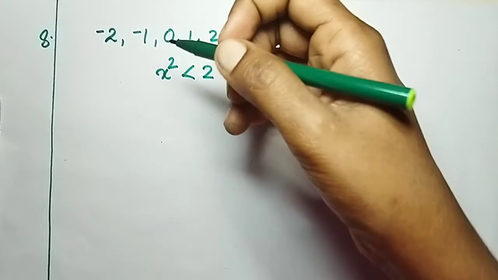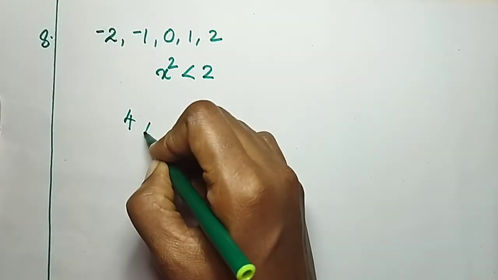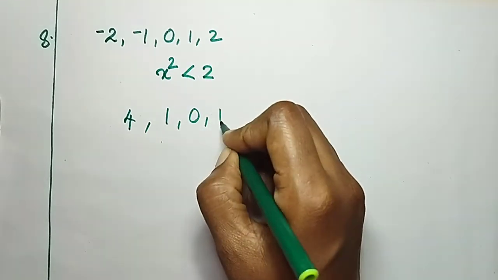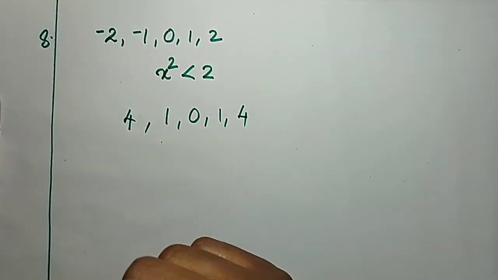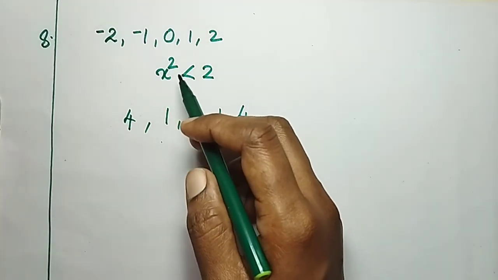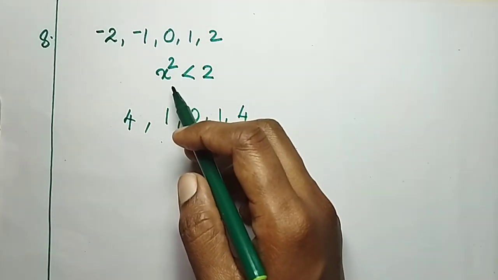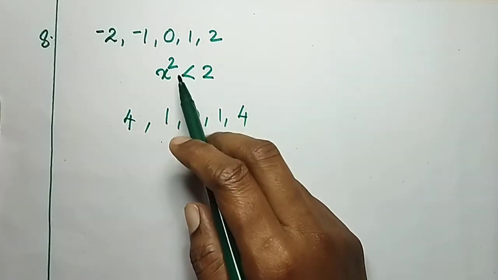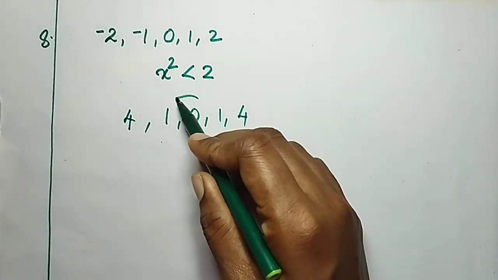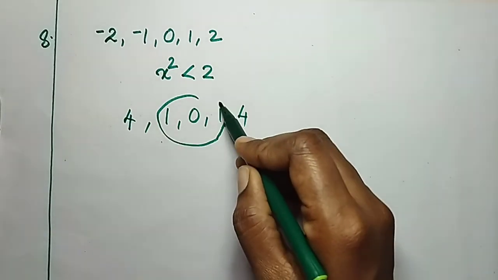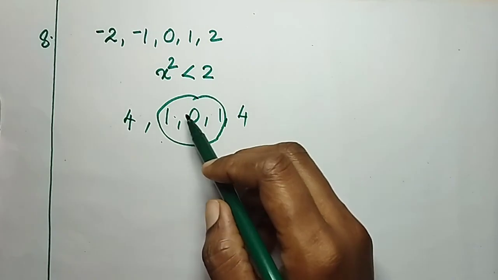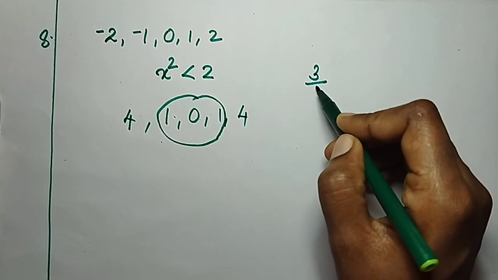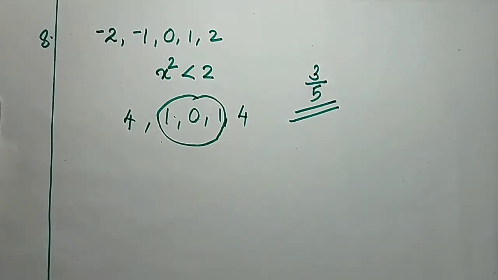Then -2 square is 4, -1 square is 1, 0, then 1, then 4. Our question is, what is the probability for getting x square less than 2? So, x square should be less than 2. Then the possible outcomes are, yes, 1, 2, 3 out of 5. So the probability will be 3 by 5.